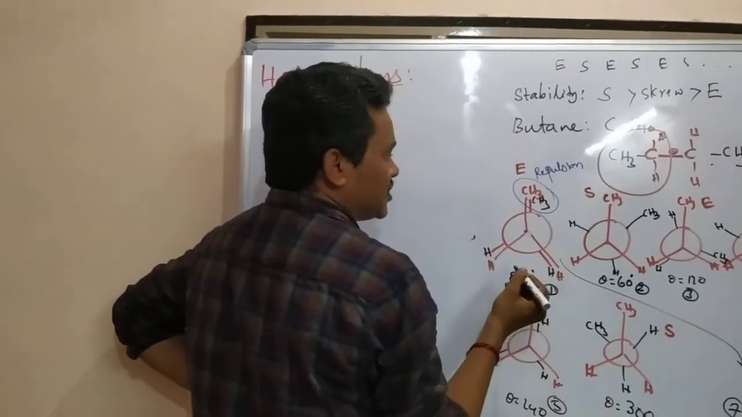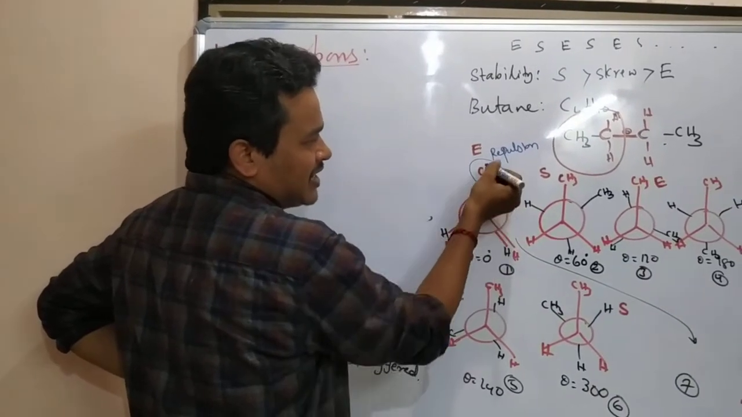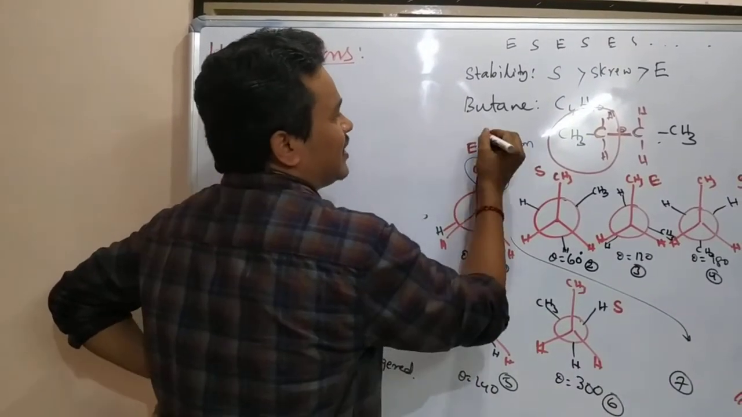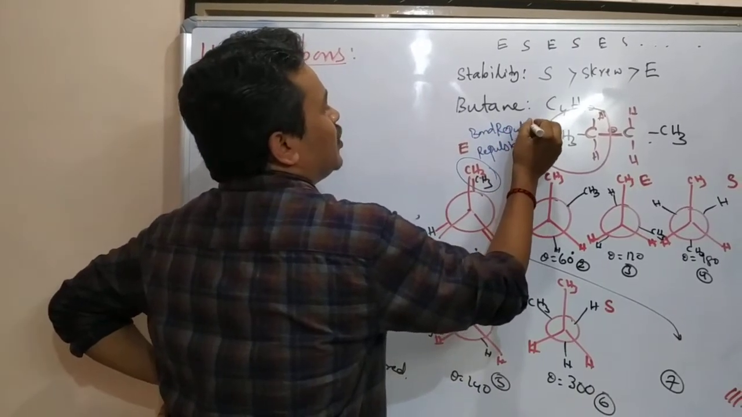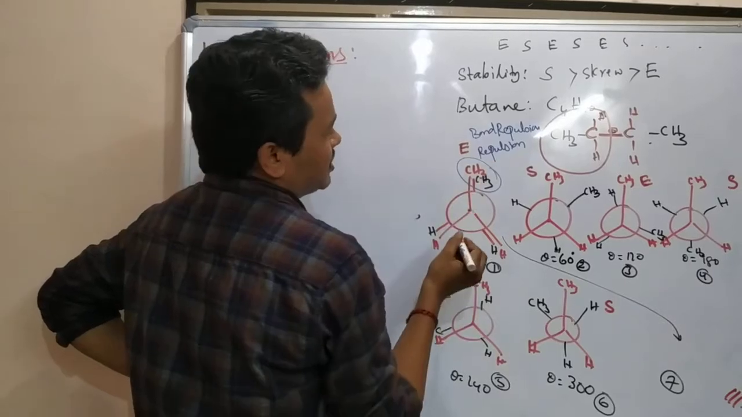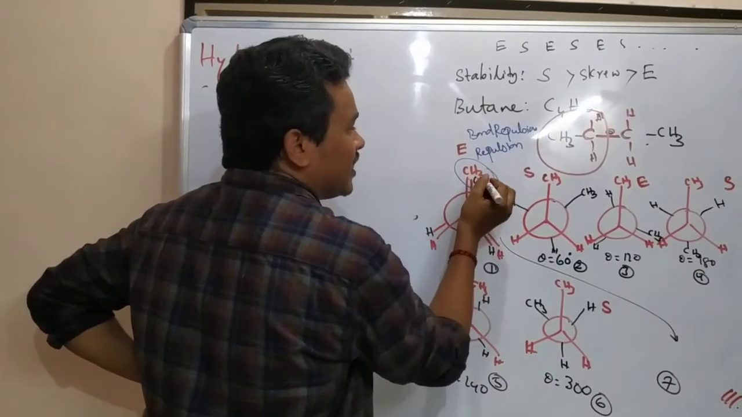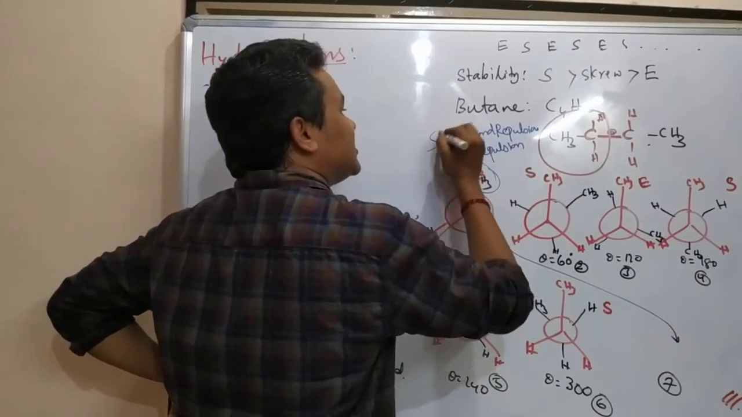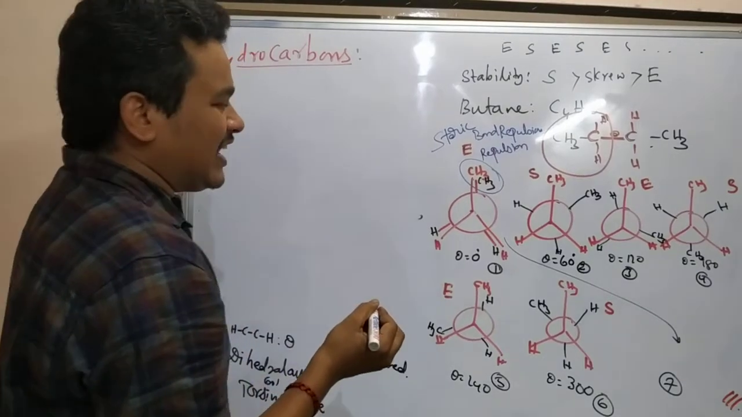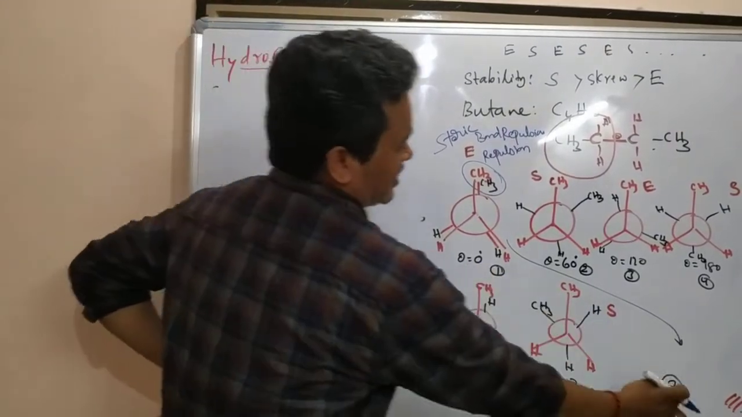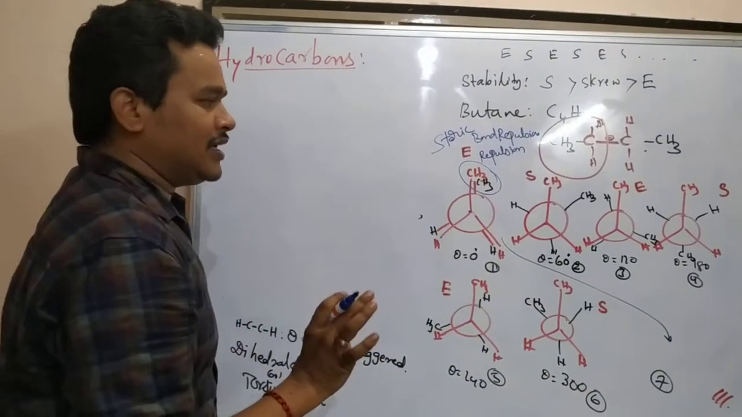There will be a repulsion. That too, this CH3 bond and the backside CH3 bond. There are bond repulsions. Due to these bond repulsions, and these two methyl groups being very near, there will be steric hindrance. Due to that reason, 1 and 7 are both similar, and 1 and 7 will be the least stable.